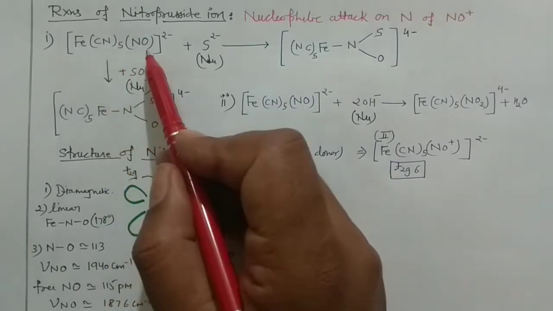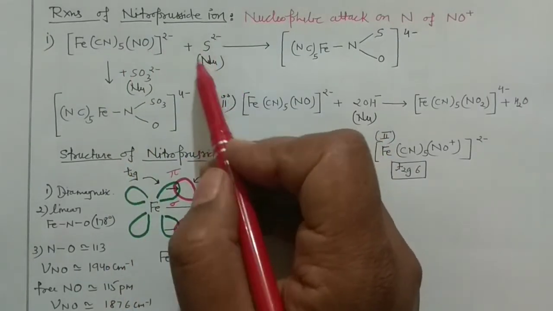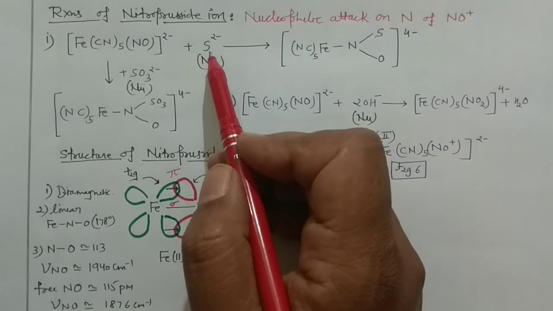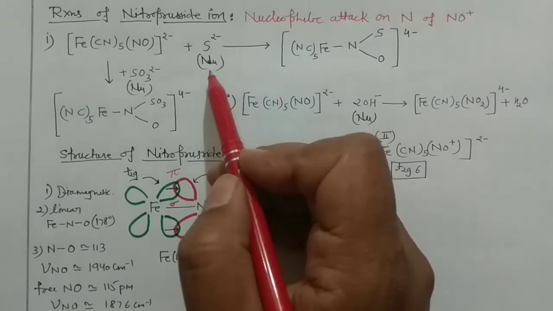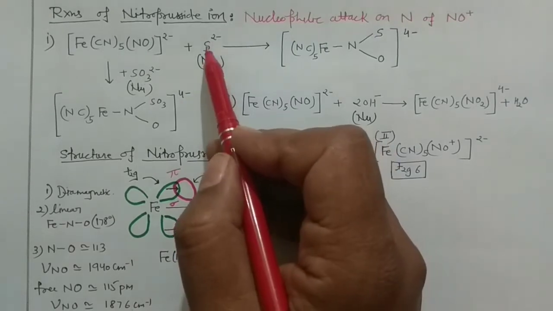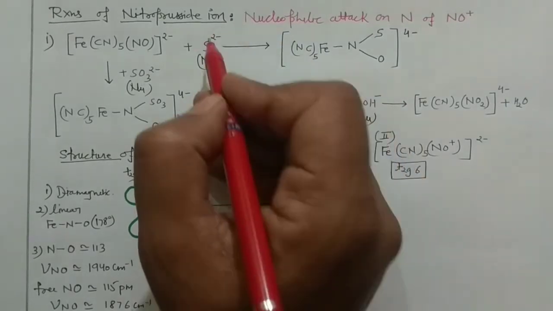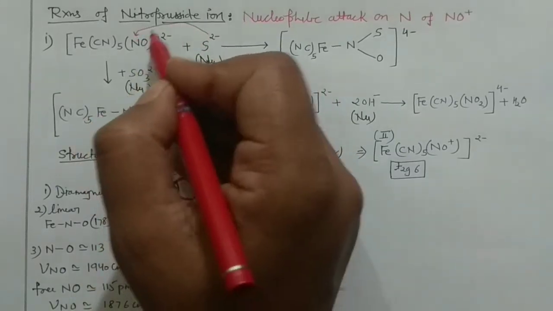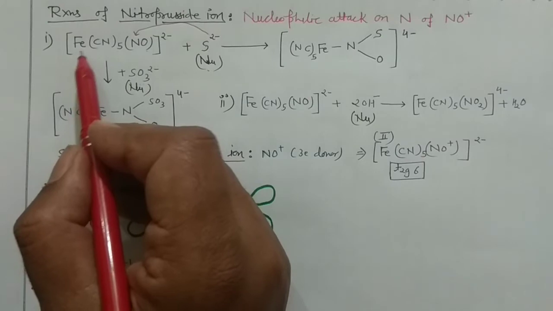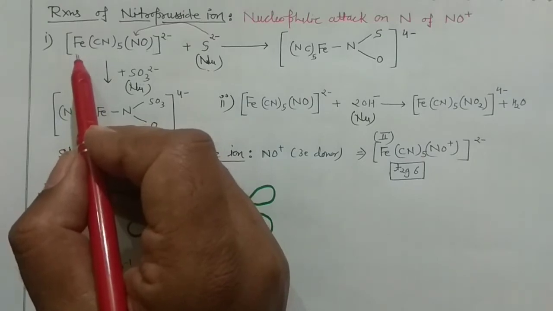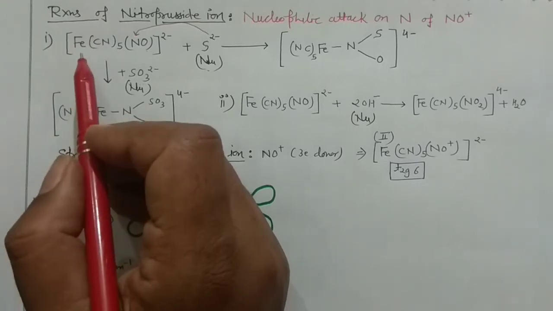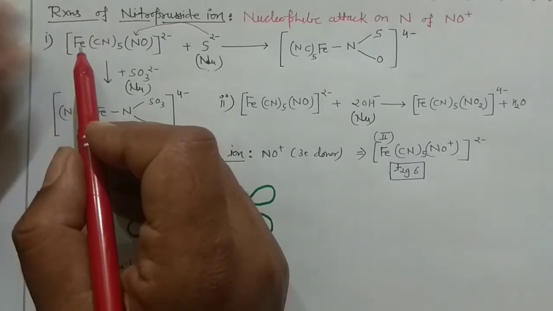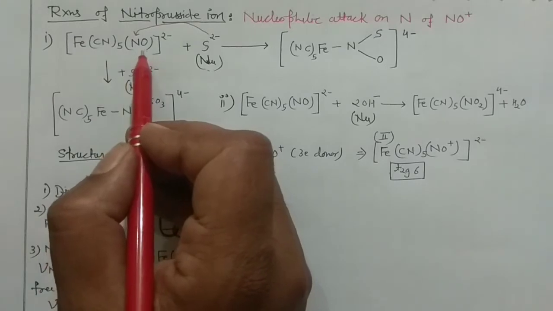Now you have taken your nitroprusside ion and say you have your sulfide ion. You may take your Na2S, sodium sulfide, in that case, and the sulfide ion will act as the nucleophile. That nucleophile will attack on the nitrogen. Previously I said that this iron or the central metal is in the lower oxidation state, having the positive charge, electron deficiency, but I am not concerned with that particular part because I am doing the reaction on the nitrosyl part.